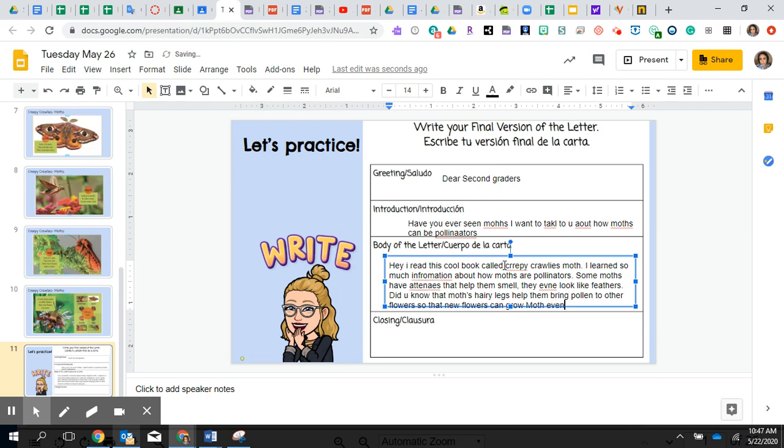Moths even have, oh, not all moths, but some moths even have fake eye designs on their wings to protect themselves.